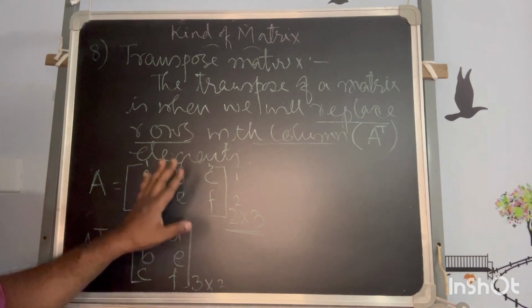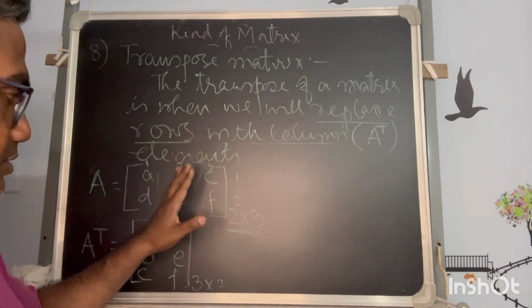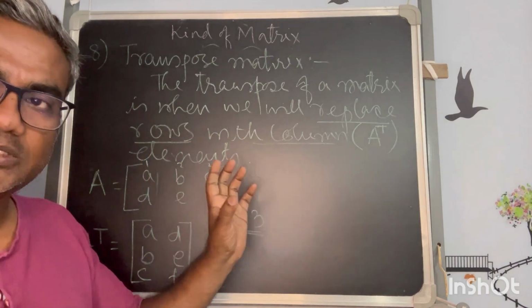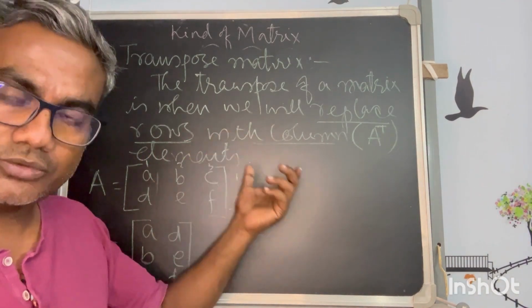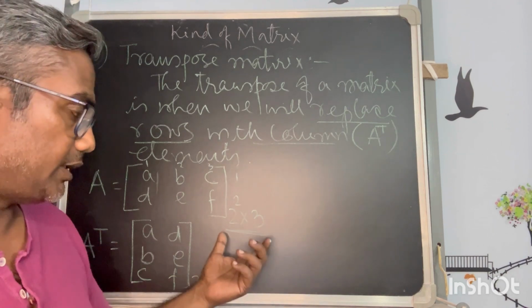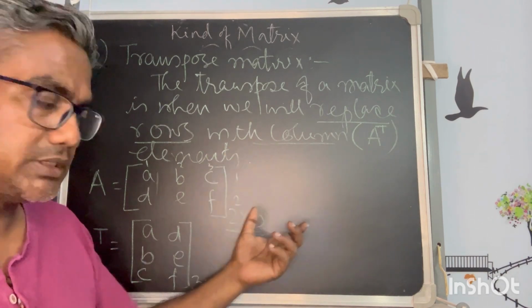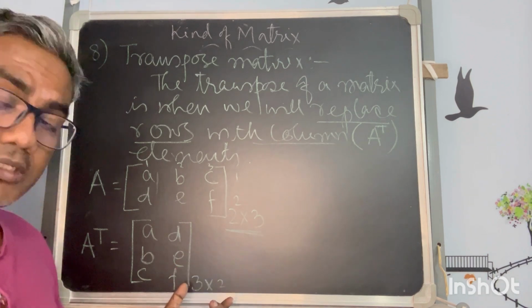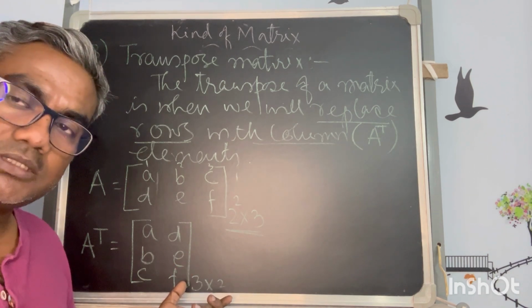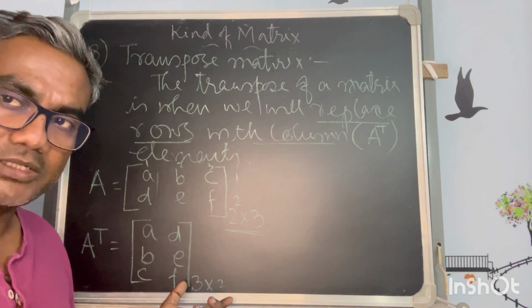So this is clear that when a matrix is of odd order, that means it is not of equal order, that means it is not of a square order, better to say like that. If it is not a square matrix, if it is a rectangular matrix, the order is reversed in its transpose. Understood?